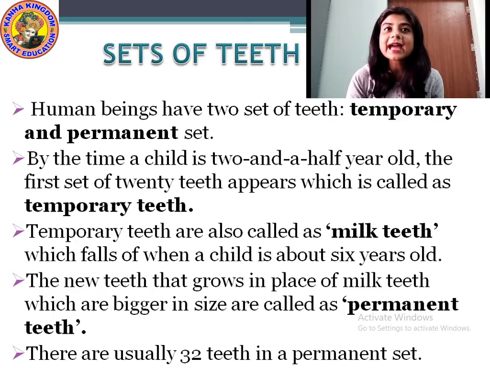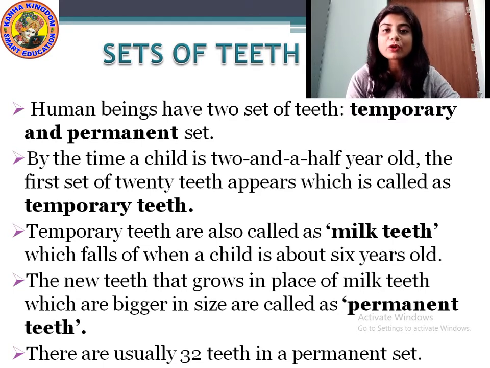By the time a child is 2.5 years old, the first set of 20 teeth appear. These 20 teeth are called temporary teeth, and they are also called milk teeth, which fall off when a child is about 5 or 6 years old.